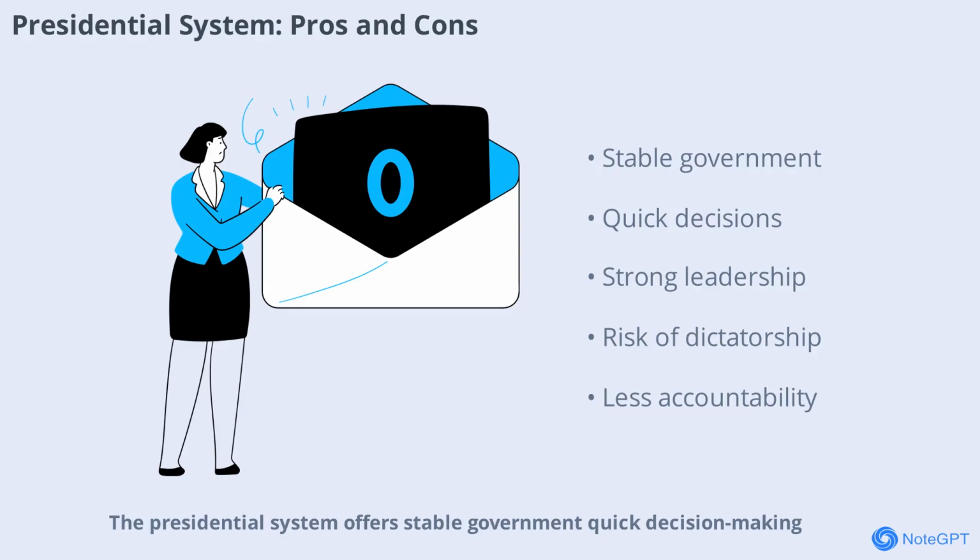Presidential system offers stable government, quick decision-making, clear separation of powers, strong leadership, and continuity due to fixed tenure. However, it also has disadvantages such as the possibility of dictatorship, conflicts between executive and legislature, rigidity, less accountability, and unsuitability for multi-party systems. These factors must be considered when comparing different forms of governance.